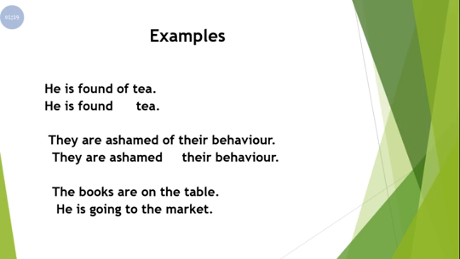Now let's see sentence number 3. They are ashamed of their behavior. And our sentence number 4 is they are ashamed their behavior. Now again my question to you is that which sentence is making a sense to you? कौन सा जुमला जो है दोनों में से उसका मायने आपको क्लियर है?